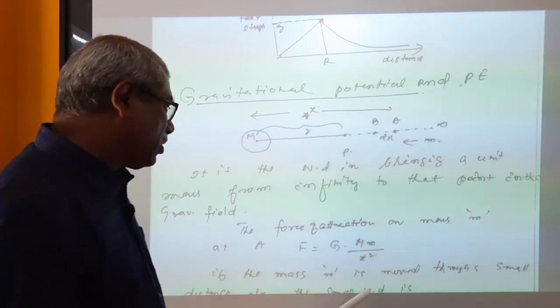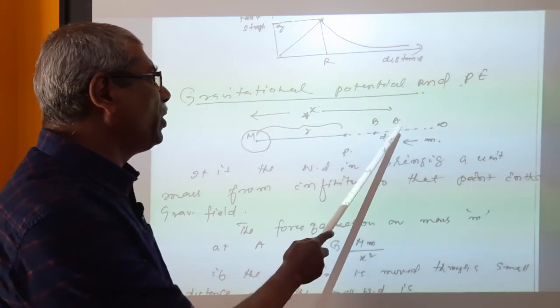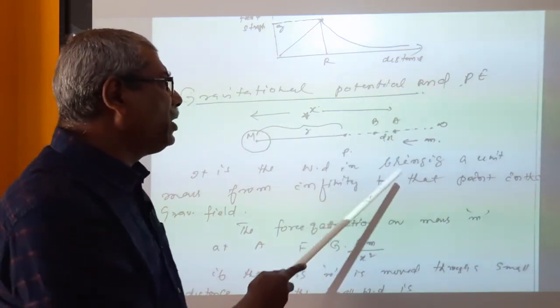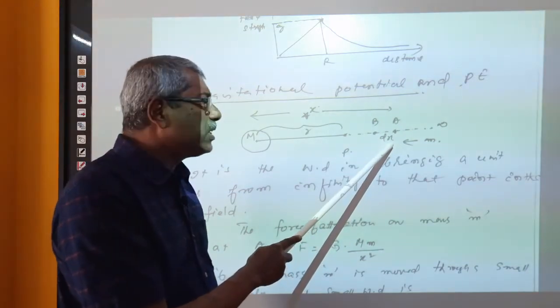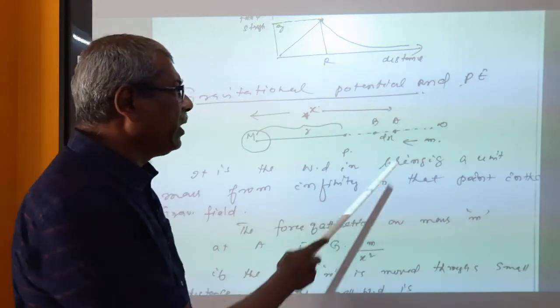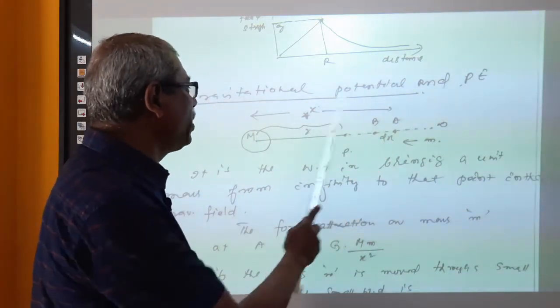Now, suppose that there are two points in the gravitational field of this body. One point is A, the other point is B. Between A and B, the distance is a very small distance. These two points are separated by a small distance dx. A is at a distance x from the center of the body.